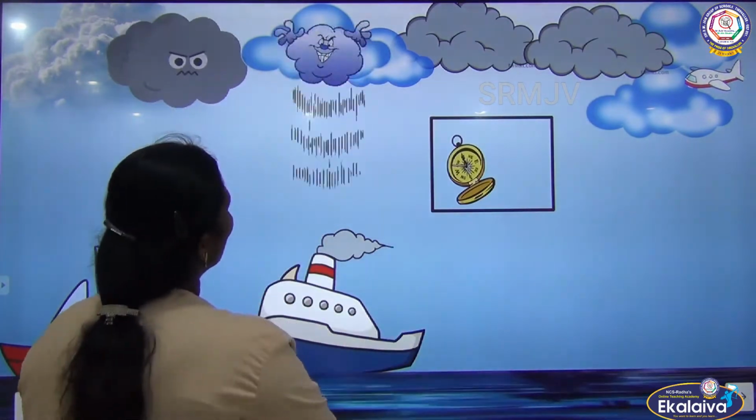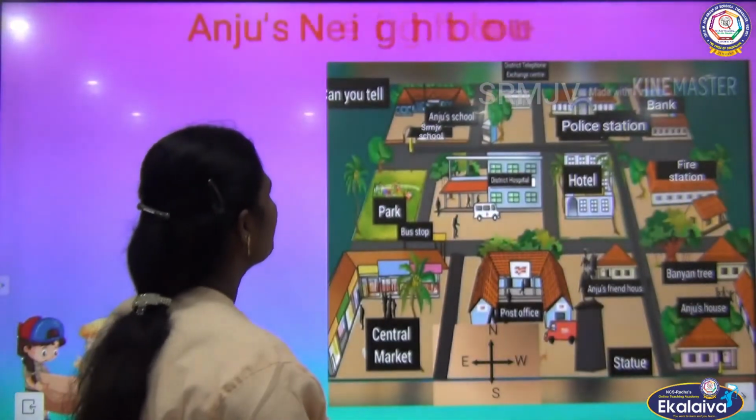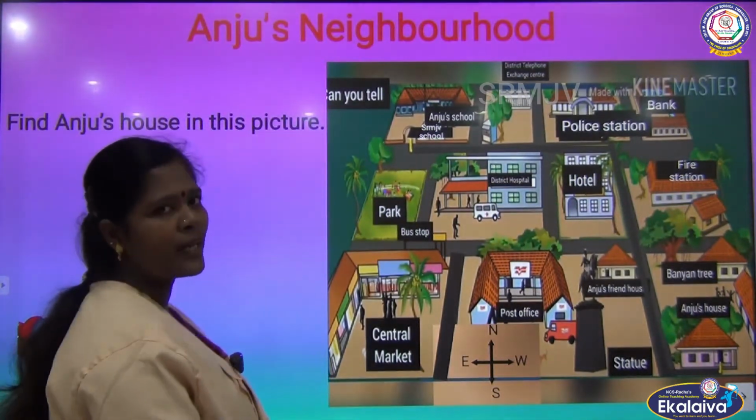Compass. This picture shows the area around Anju's house.